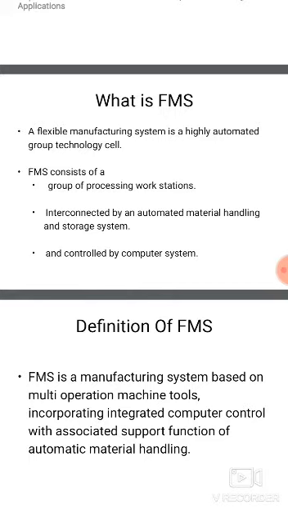So it has a group of NC machines and workstations which are interconnected. These are connected internally to each and every one, including the material handling system and machine workstations, and controlled by a single computer.